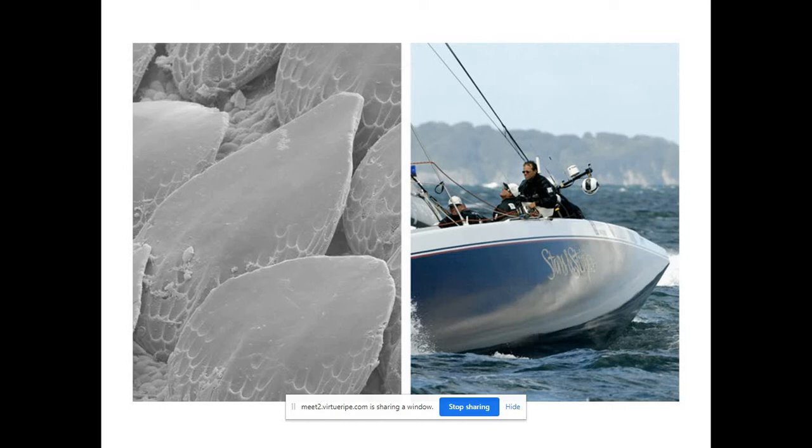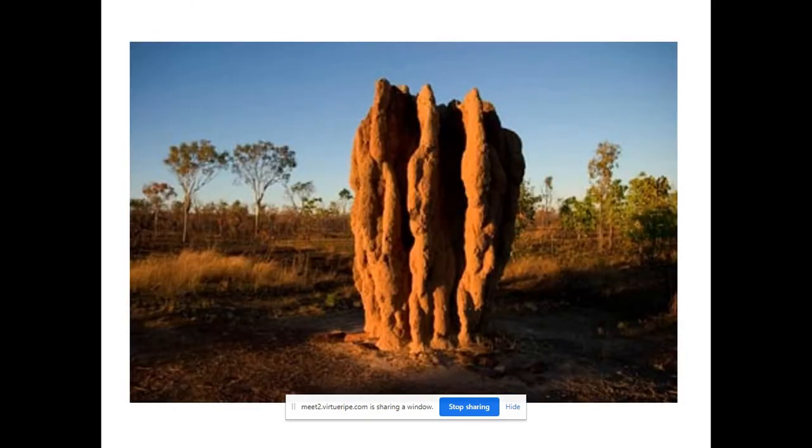You can see it is coated with paint which mimics the microstructure of shark skin. That's why it is very clean. So it will naturally increase the speed of the boat as well as reduce the drag. That's why they are using these types of paints.